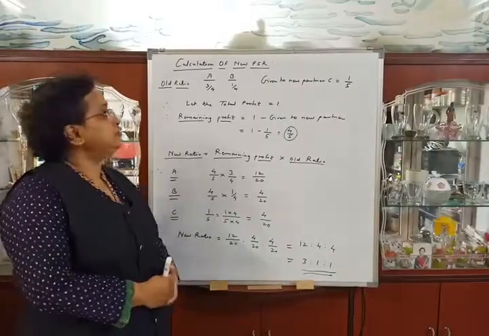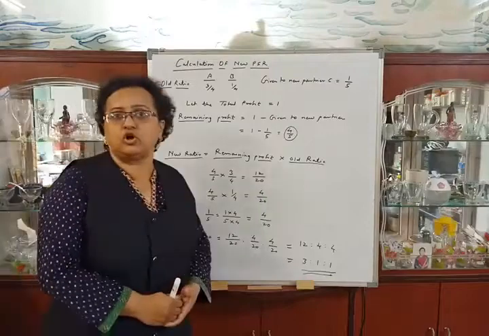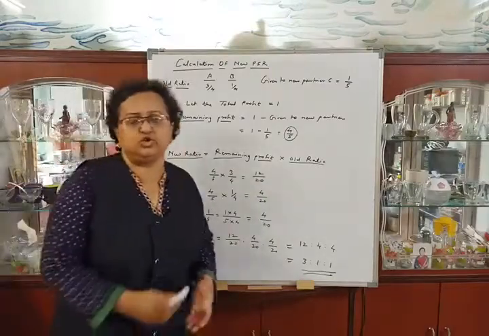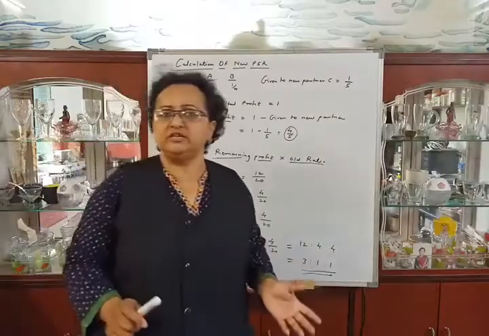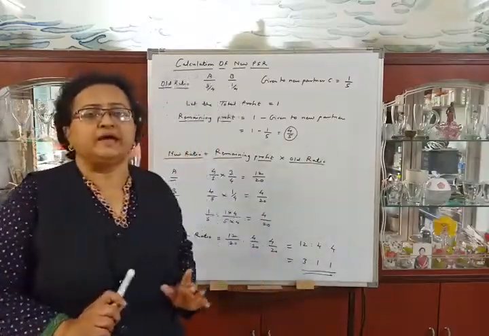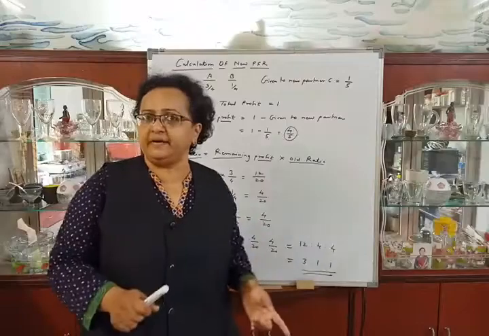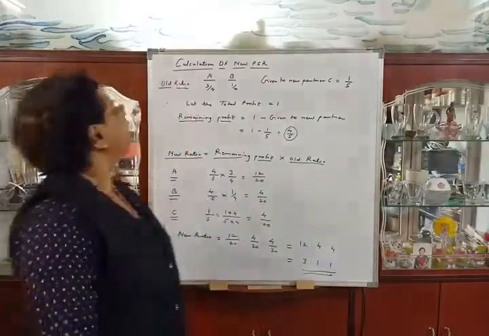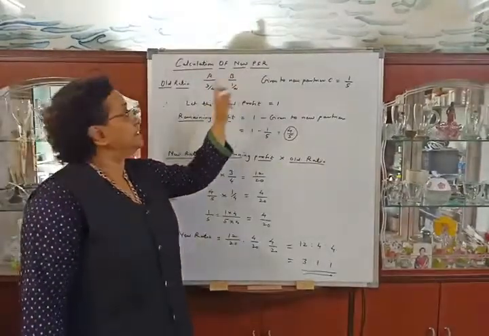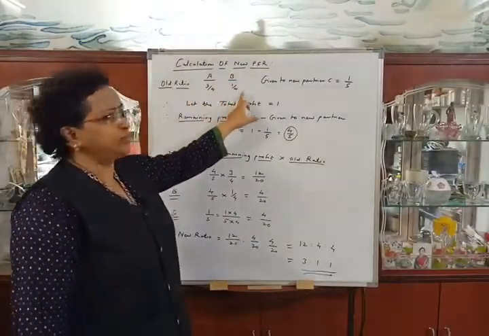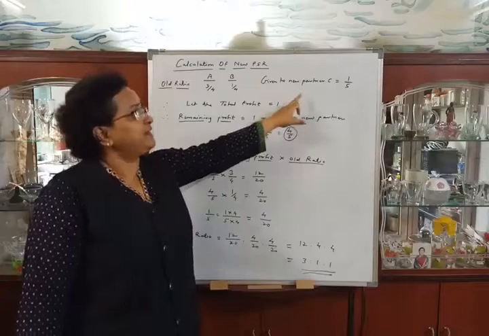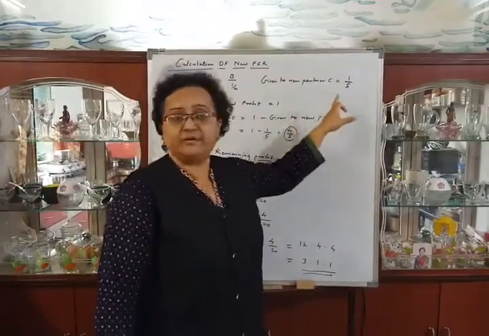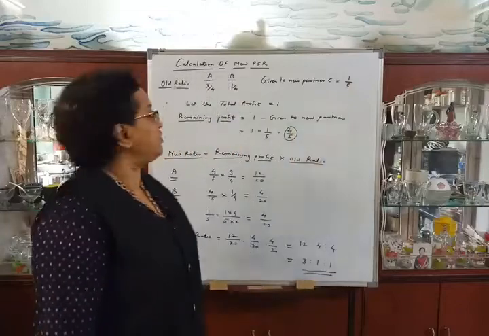So now we will start to solve the problem. First we will calculate new profit sharing ratio, because old profit sharing ratio is given in the problem and they have told us to adjust the capitals in new profit sharing ratio. So we have to calculate new profit sharing ratio. A and B are partners. Their old ratio is 3/4, 1/4, and given to new partner C 1/5, because they told us that C is admitted for 1/5 share in future profits.